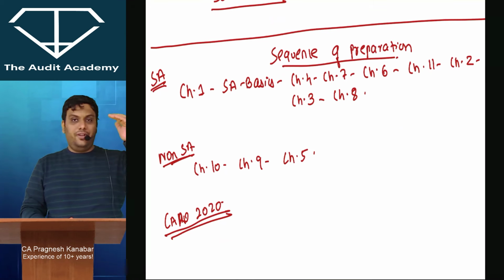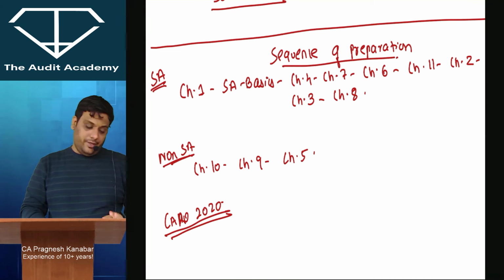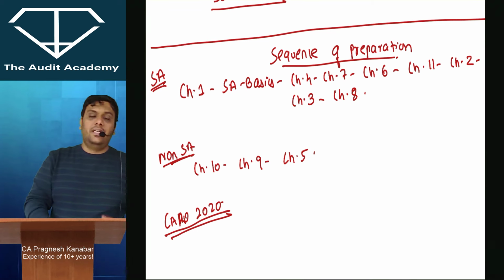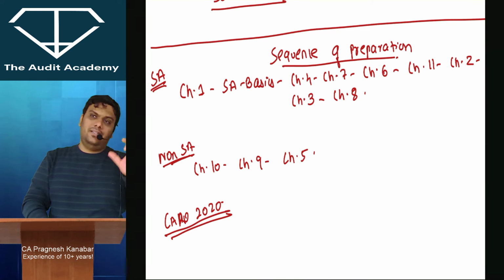So first you should finish essay, then non-essay, and then last the topic of CARO 2020. Sir, this essay, alright, what is the sequence? Chapter 1, basics of audit, then essay basics. Sir, what is essay basics?